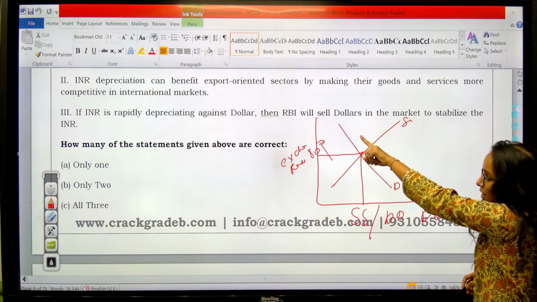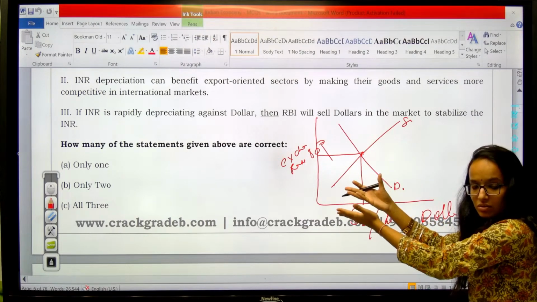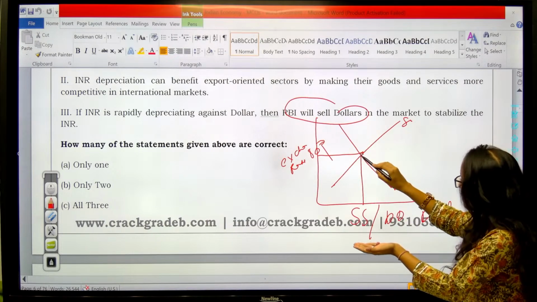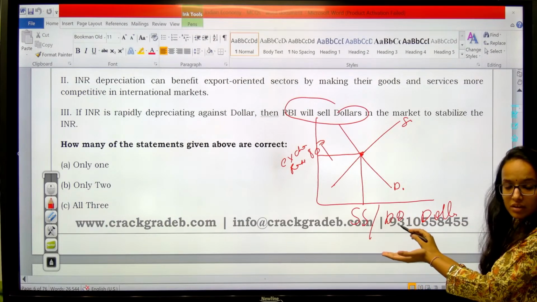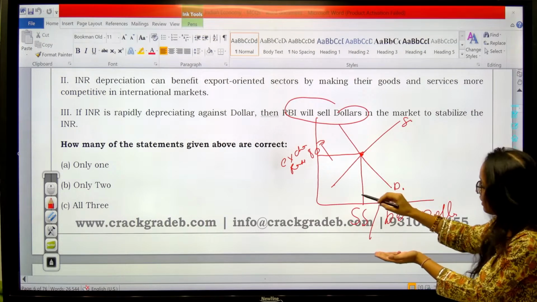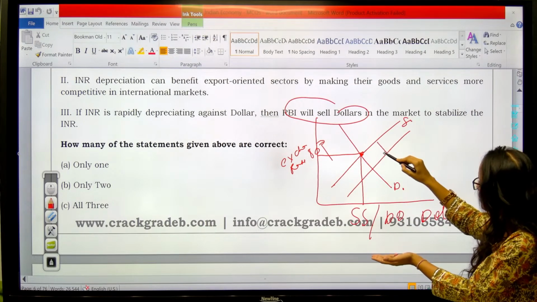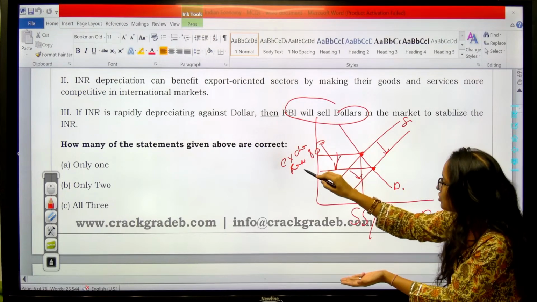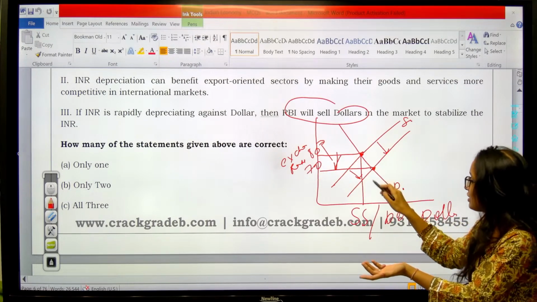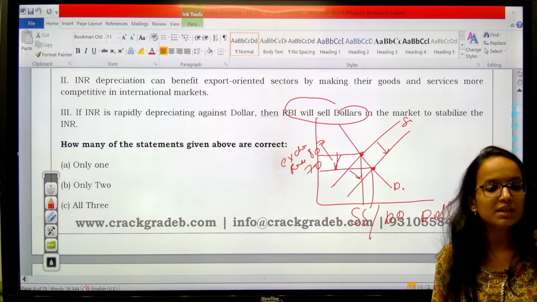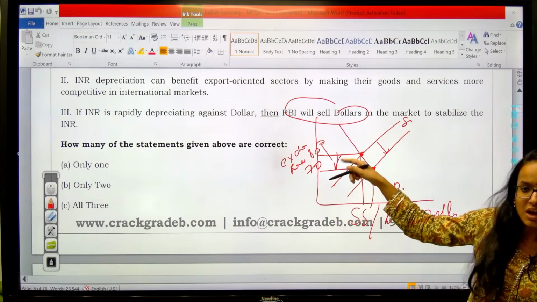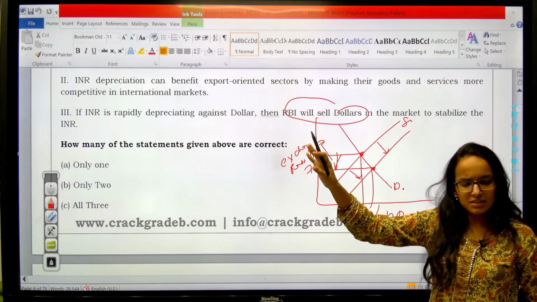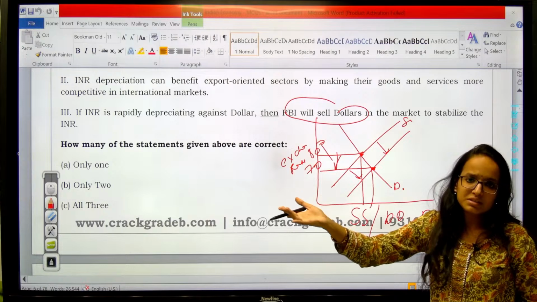Now since the rate is higher, it is depreciating, so RBI sells dollars in the market. This is supply and demand of the dollar here, the foreign currency, okay. Supply will increase, the supply curve will shift towards the right. Supply increases, and a new equilibrium arrives here, which is lower than this exchange rate, which can be 70, 60. So the rupee has stabilized, isn't it? This is managed floating. This is how RBI does that. Clear? So we intervene sometimes, although the entire thing gets decided in the free market mechanism by demand and supply.